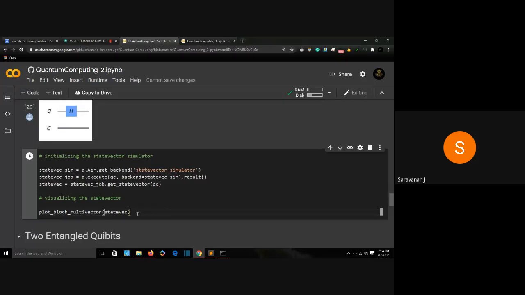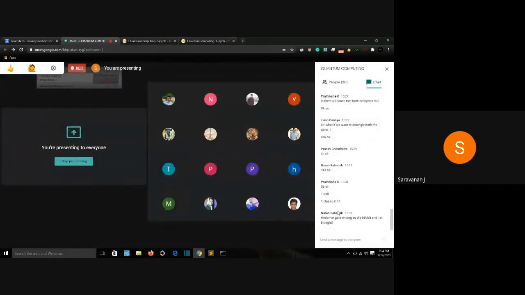So are we clear about this circuit? We are going to give a plot now. Are we clear about the circuit? No, a Hadamard gate doesn't entangle qubits. A Hadamard gate makes a single qubit go to superposition, a particular single qubit. Entanglement happens when we connect two qubits. The Hadamard gate makes it go to superposition, all right? So are we clear until this particular circuit? Any doubts? Okay.